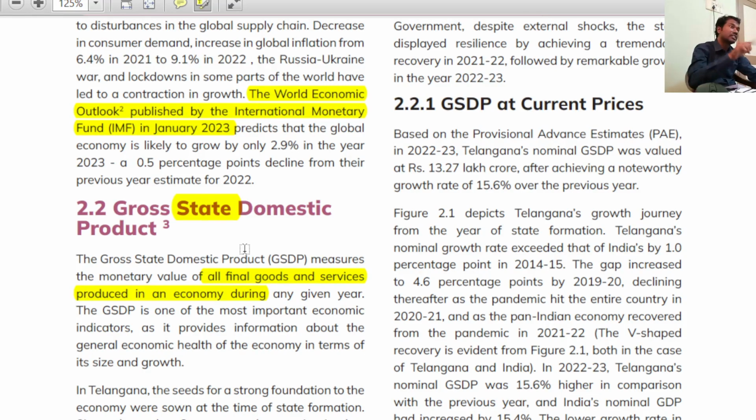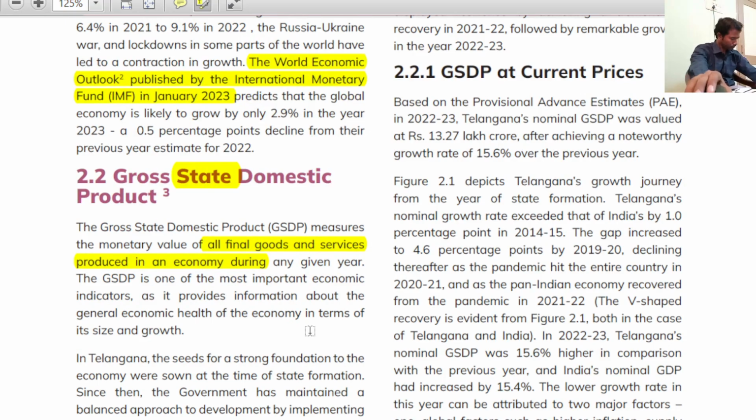That is the reason we go for GVA, gross value added. The reason for going to GVA is this double counting problem. In GVA, there is no such problem as double counting. Do you remember this point? We will see it in a short span of time. So please remember this point.